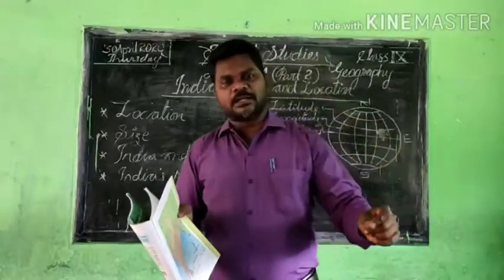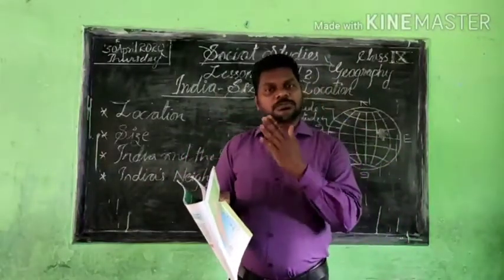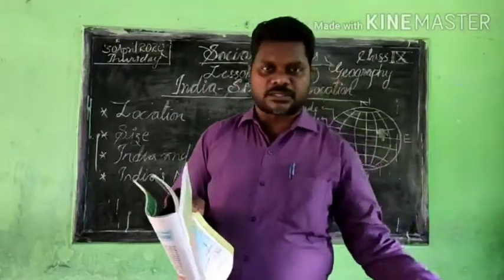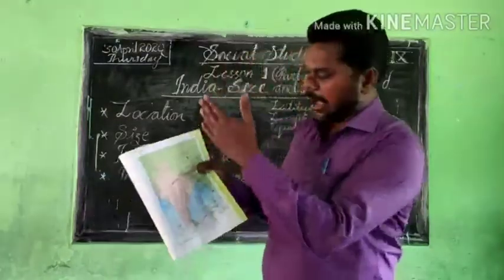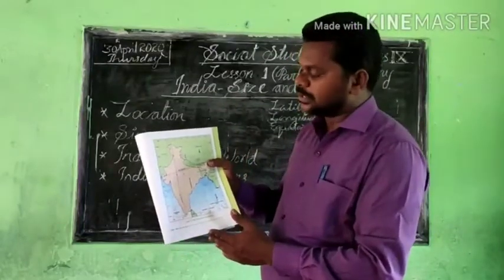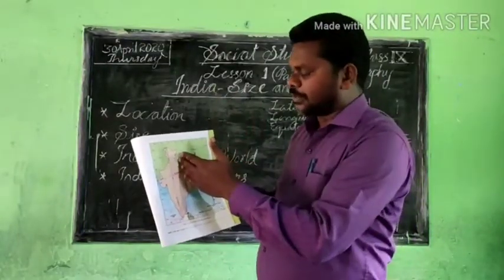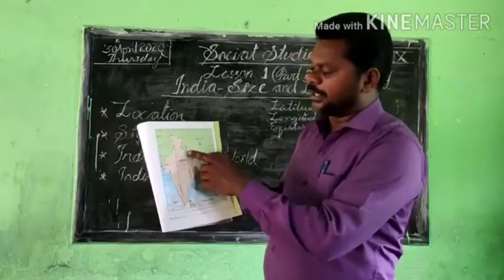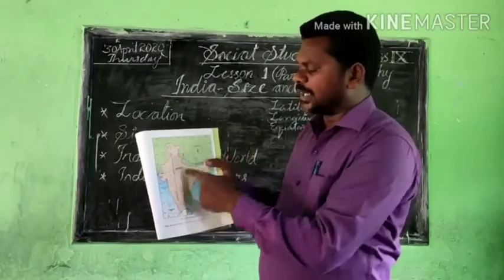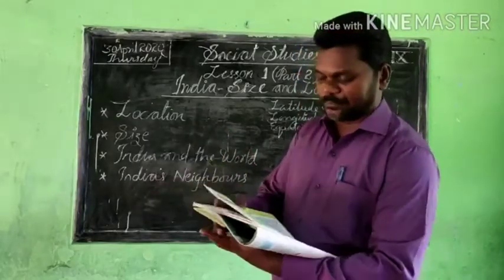And every nation will settle its own standard meridian. Then only are they able to set the time of their own particular nations. In the same way, our meridian is going through Mirzapur of UP. Our standard meridian is 82 degrees 30 minutes, and according to this standard meridian we settle our own Indian Standard Time.